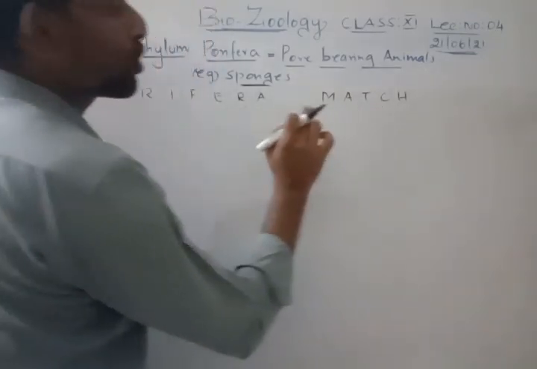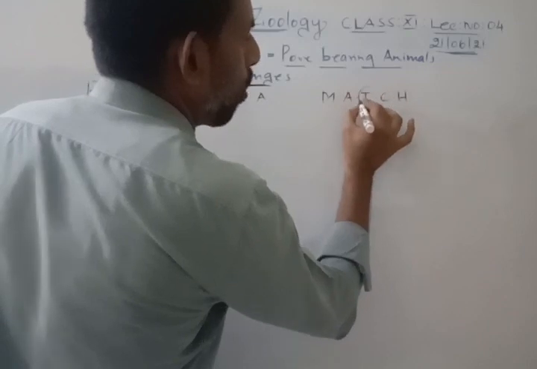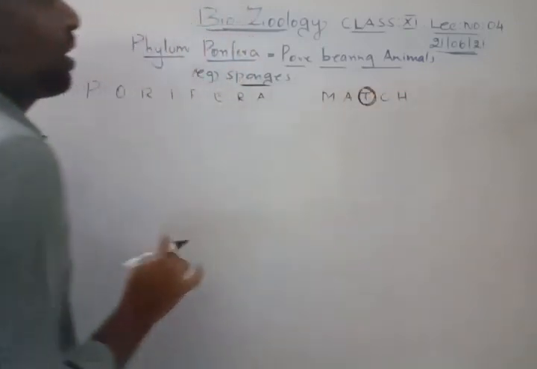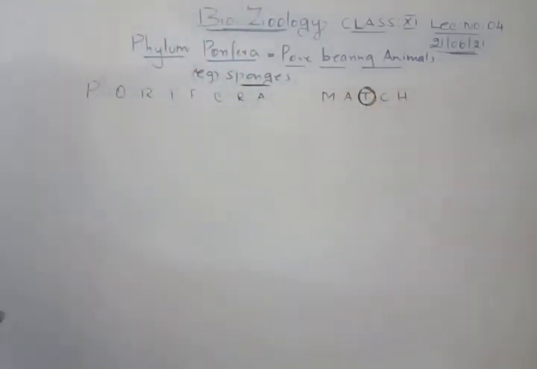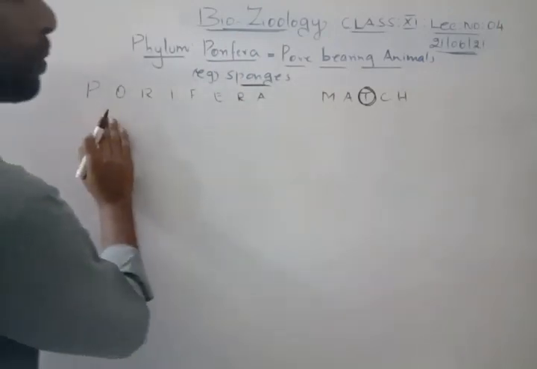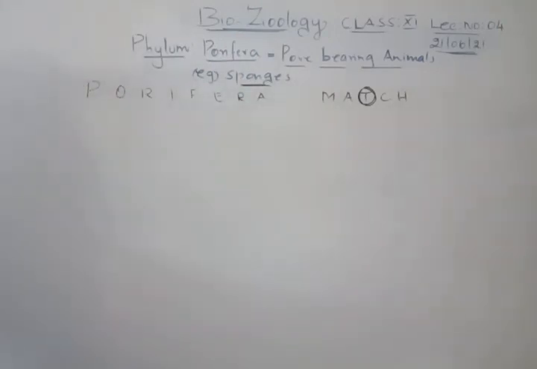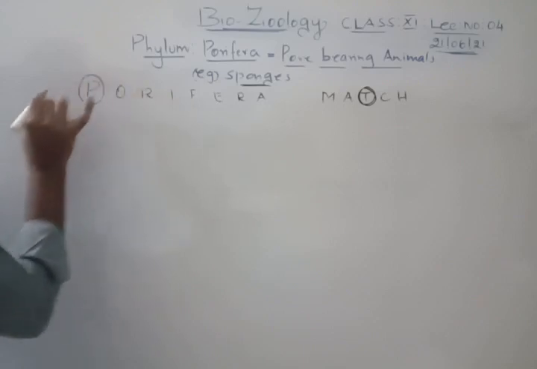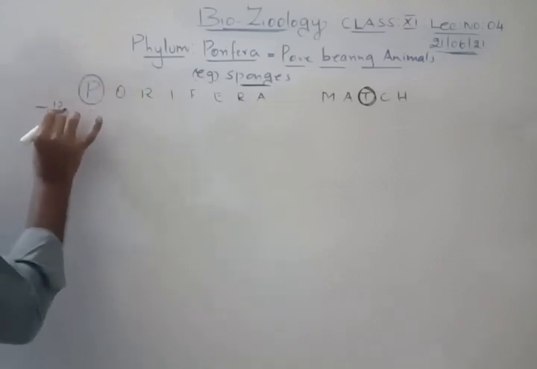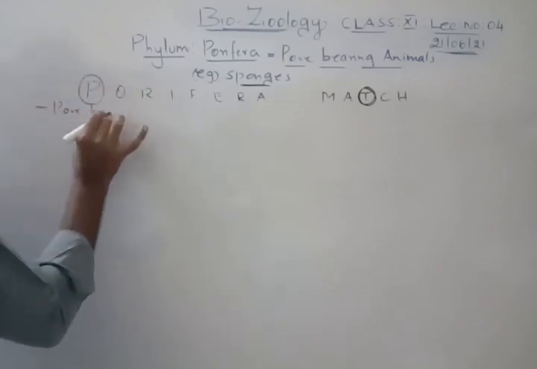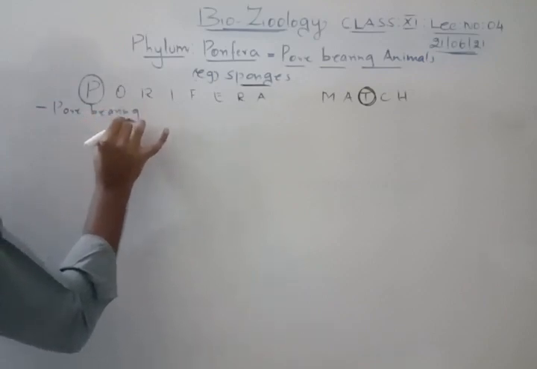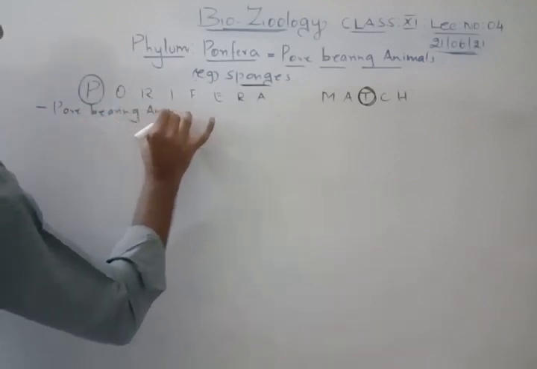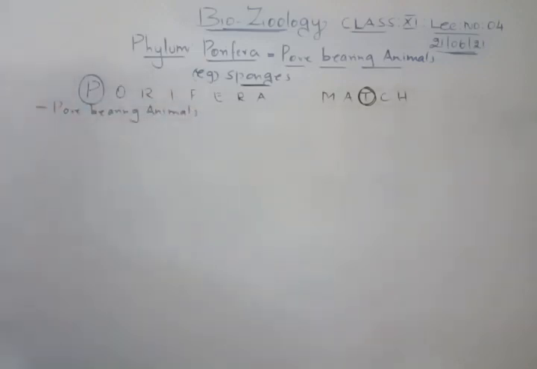In this word match, the T alone you just leave. The other letters will match all those salient features. So remember Porifera match. Now we will go through each letter and study. What does P stand for? P is for pore-bearing animals. An organism which has pores is called a pore-bearing animal. So P stands for pore-bearing animals.